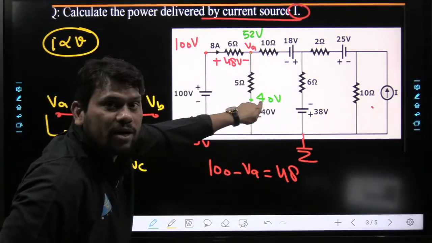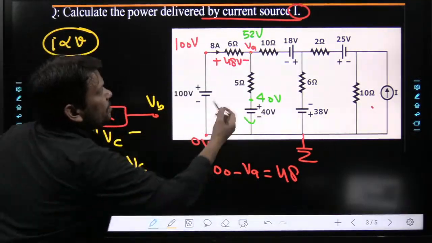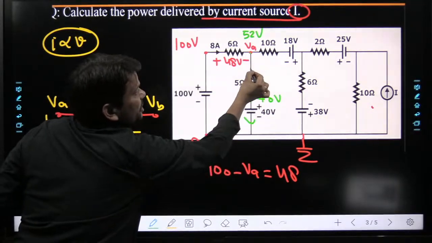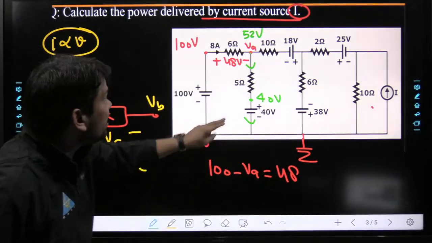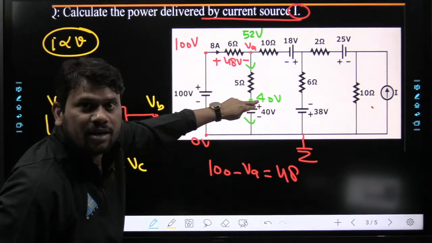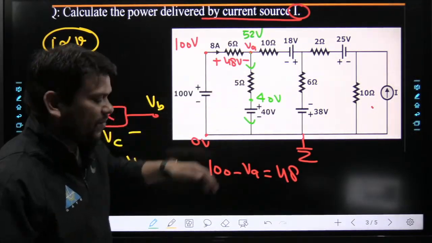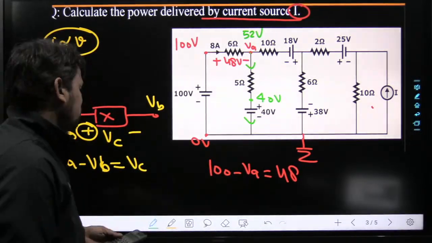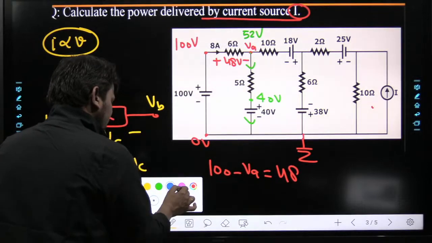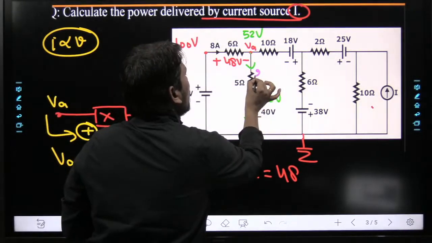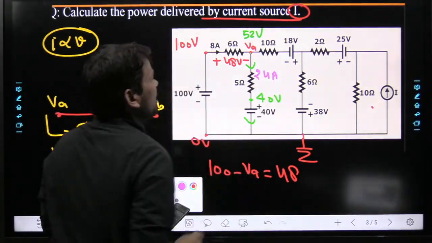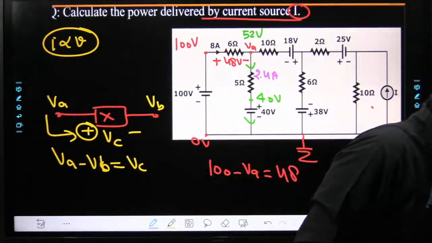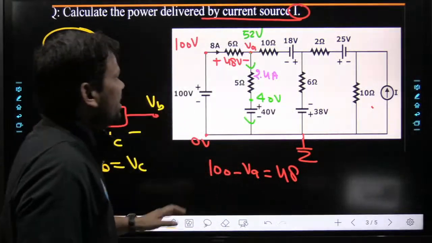Why will it be downward? Because of higher and lower potential. Second thing, by Ohm's law, this voltage minus that voltage divided by this resistance is equal to that current. So that is 52 minus 40, which is 12. 12 by 5 is 2.4. So this current will come, my dear friend, 2.4 ampere. Please tell me everyone, till now all the points are clear. Yeah, very nice.